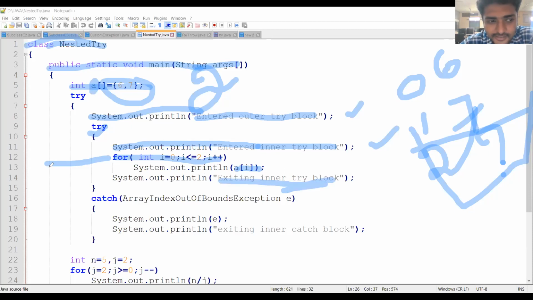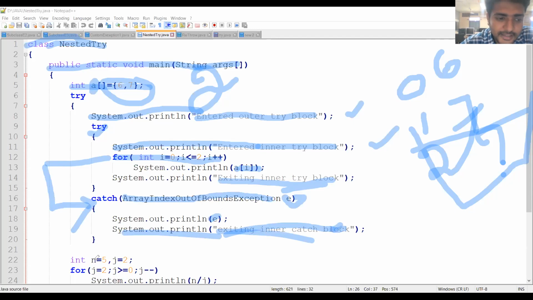If the exception arises, immediately the control goes to the catch block. So here I am writing ArrayIndexOutOfBoundsException. Exception object is E. I am printing that object E, and then I am printing exiting the inner catch block. To know the way the control goes, I am writing some printf statements, exiting the inner catch block. This is the catch block corresponding to the inner try block.